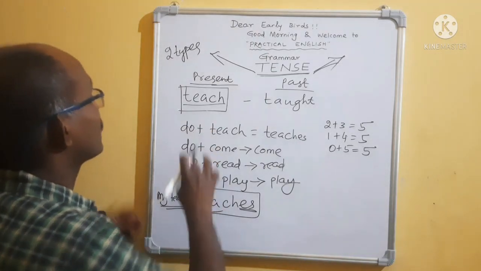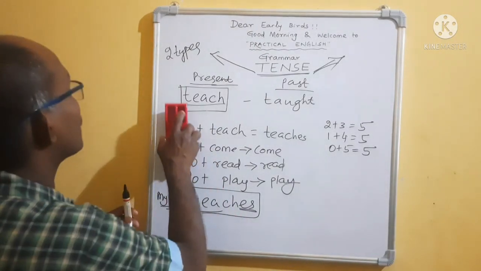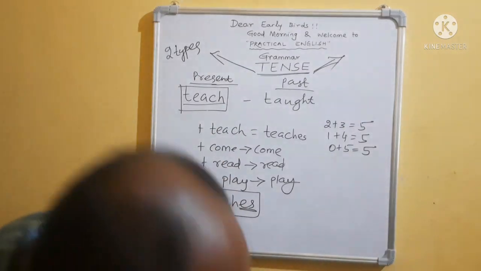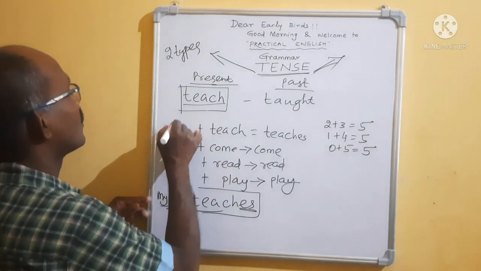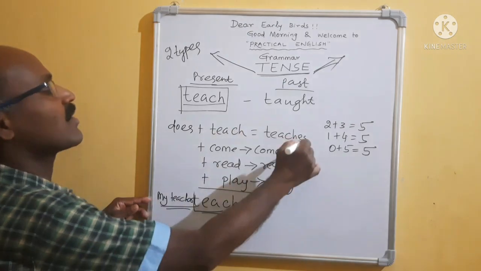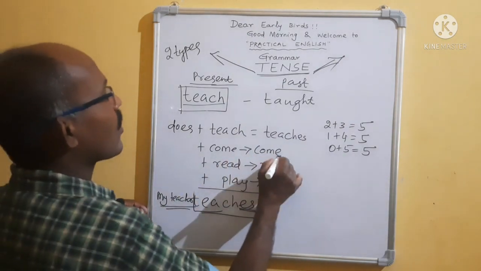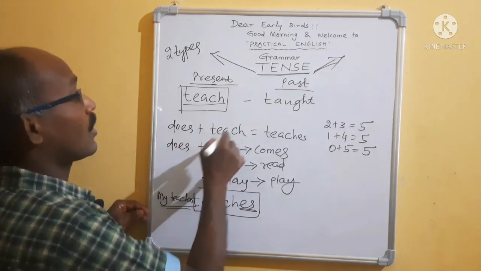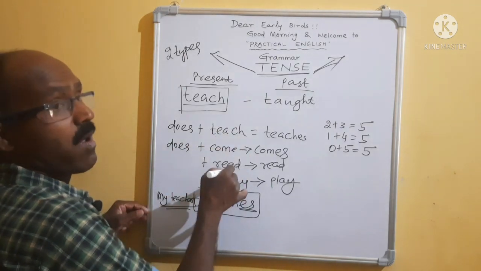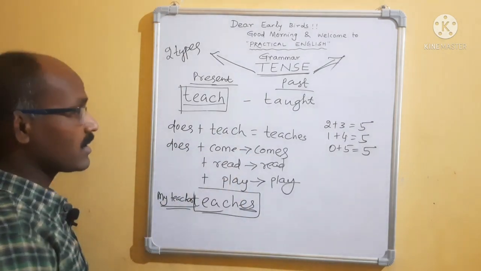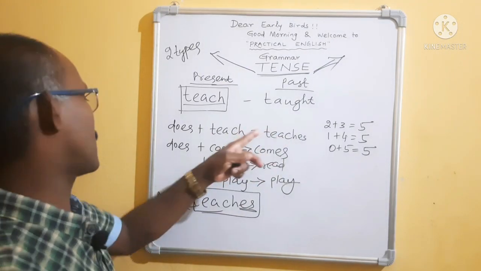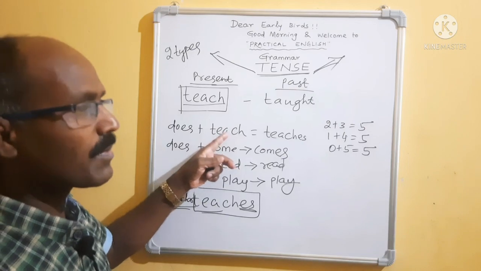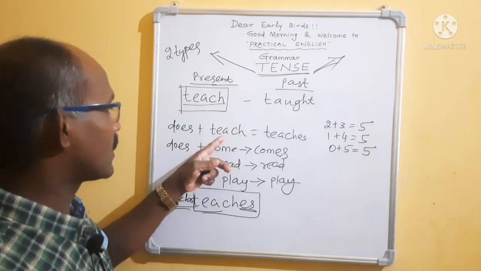It is not do plus teach. What will it be? Please remember, you know it very well. Does. Does plus teach equal to teaches. Like that, comes: does plus come. Sometimes what happens? Suppose I told you teaches means does plus teach, but sometimes students are making a problem. They are not able to understand.